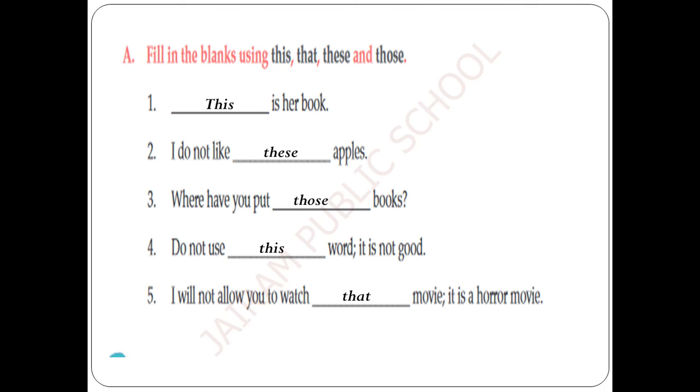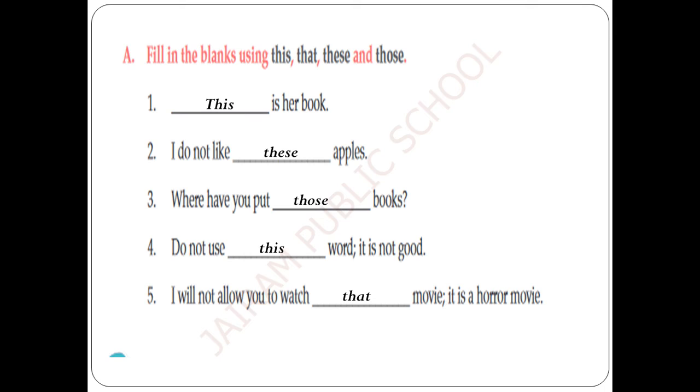That is what we saw in the picture. This is her book. I do not like these apples, because there is no pointing to that place on the table. So we do not go for those. So simply we can take near plural, these.